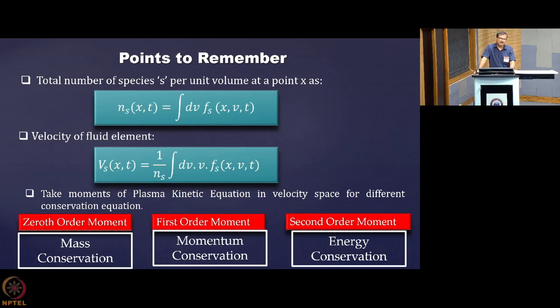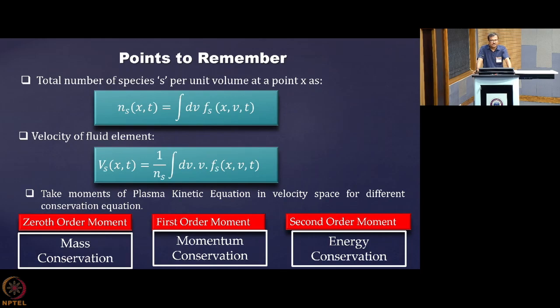Then we will derive the momentum equation also, but in that case the derivation of the pressure term involves a bit complex mathematics, and we'll just skip that. We'll go to the final expression that one can get from the first order moment. And for the energy conservation equation, we will explain the terms phenomenologically, so that we have a feel of the different mechanisms contributing to the energy conservation of the system.